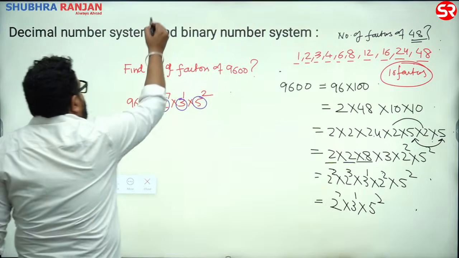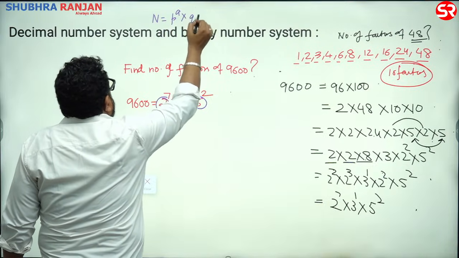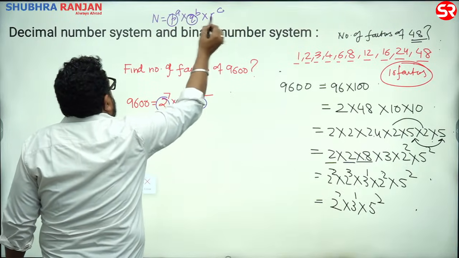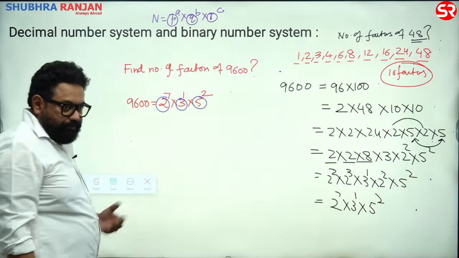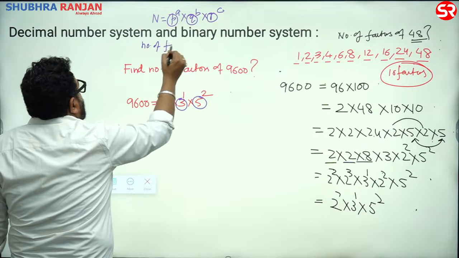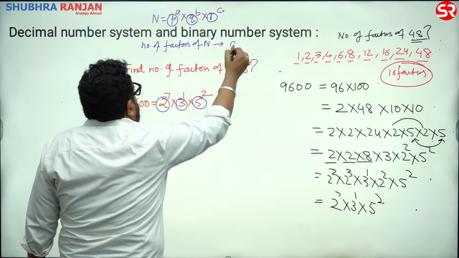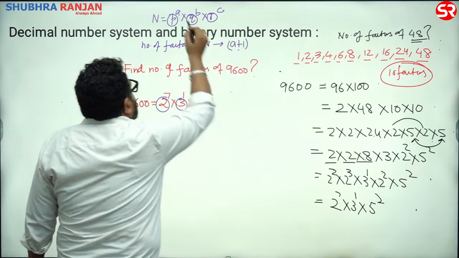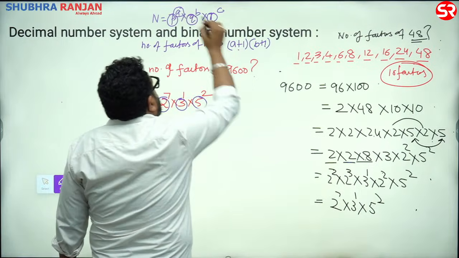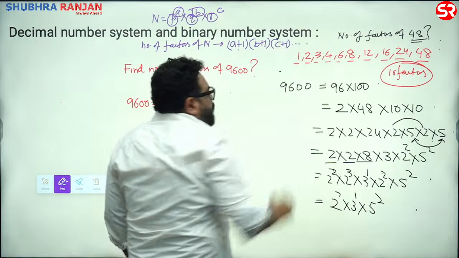And if you have a number n which is p to the power a into q to the power b into r to the power c, where p, q, r are all prime numbers, then the number of factors of n would be (a plus 1) into (b plus 1) into (c plus 1), and so on.